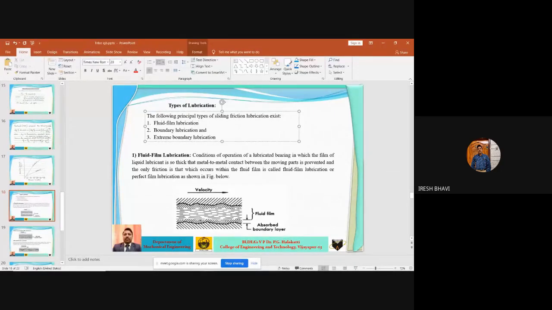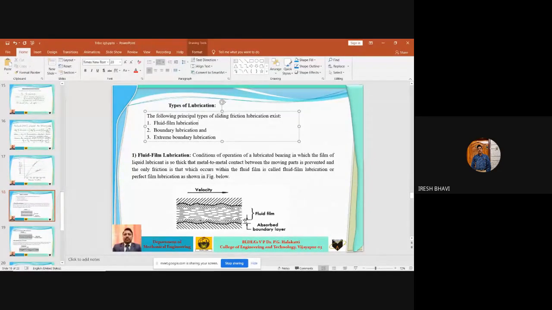So metal to metal contact is avoided. When the metal to metal contact is avoided, the lubricant is always present in between the two metal surfaces. Then whatever friction exists between the two surfaces is only due to fluid friction, that is, friction of the lubricating oil because of the viscosity of the lubricating oil.